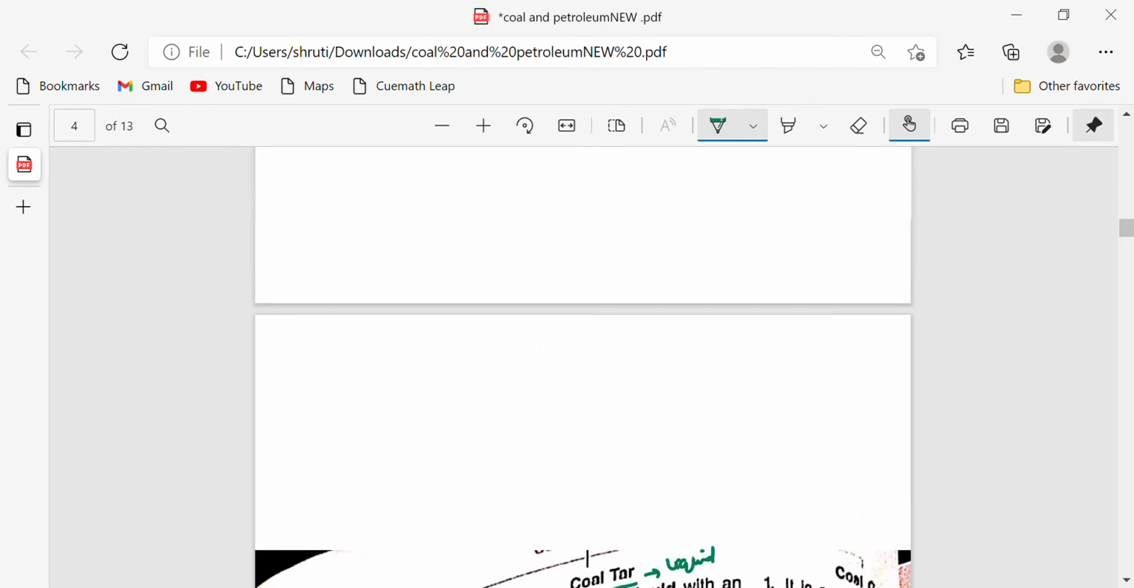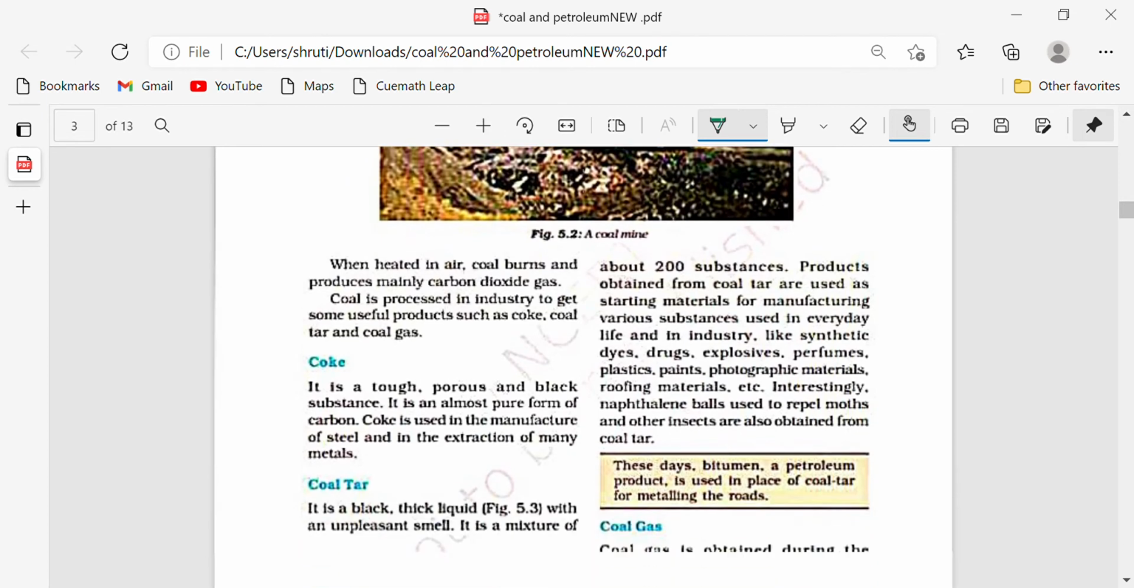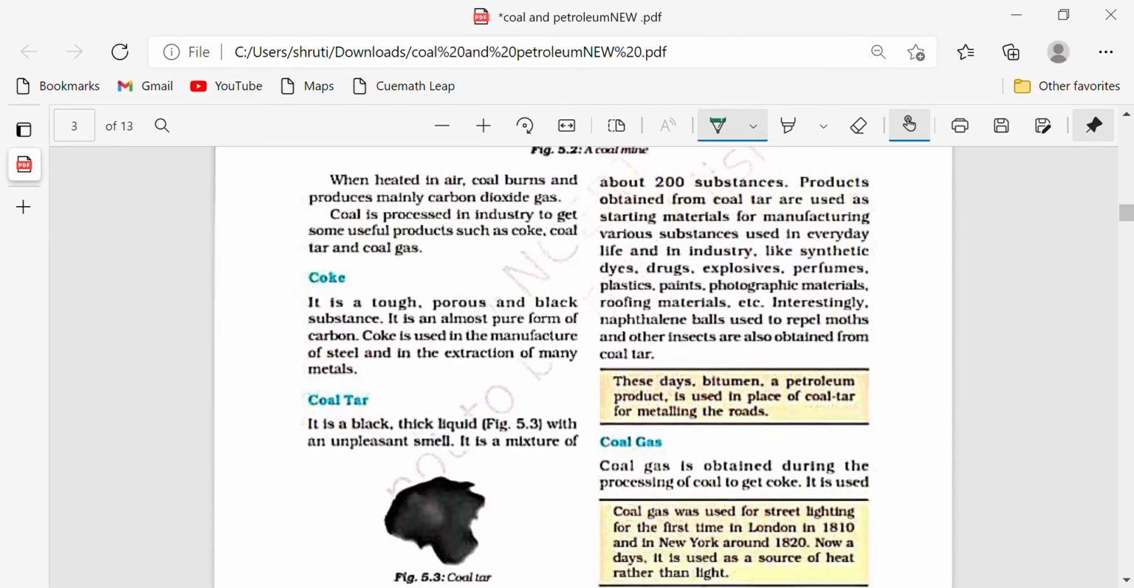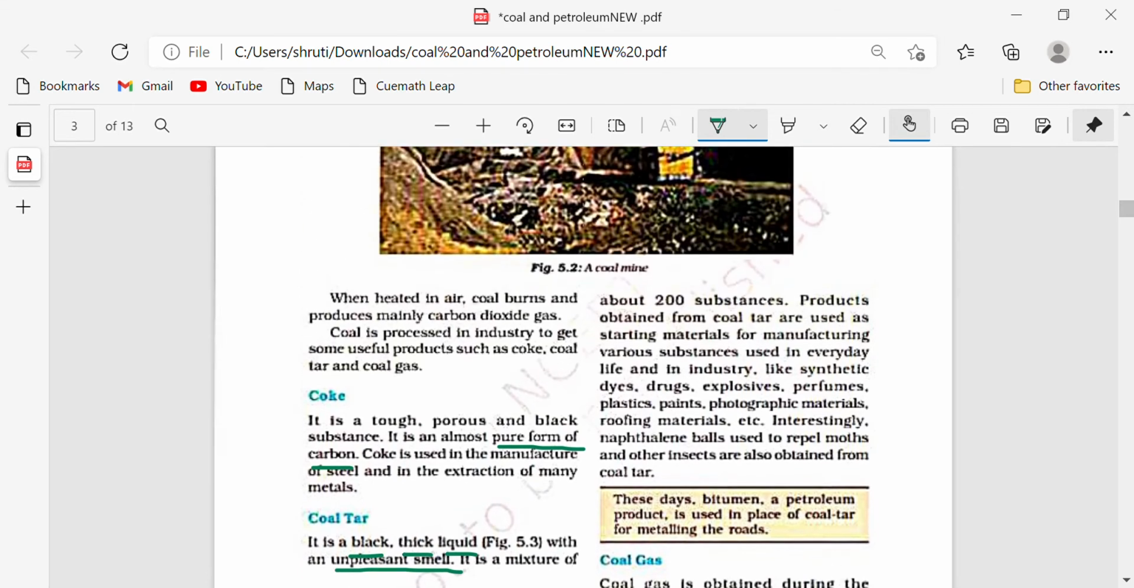Now let's come to the previous slide. What is coke? We have already studied it. It is a tough, porous, and black substance, almost a pure form of carbon, as I already told you. Coke is used in the manufacturing of steel and extraction of many metals. What is coal tar? It is black, thick, and liquid. Remember, it is a liquid form of coal, and it has a very unpleasant smell. It is a mixture of 200 substances. So the products obtained, I just showed you in the previous PPT.